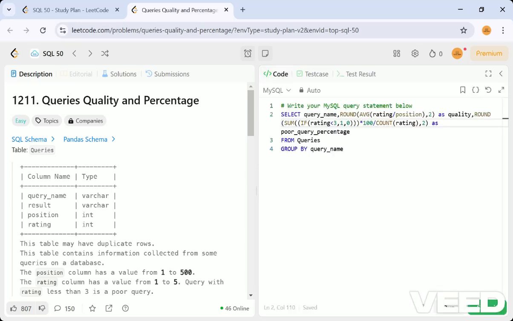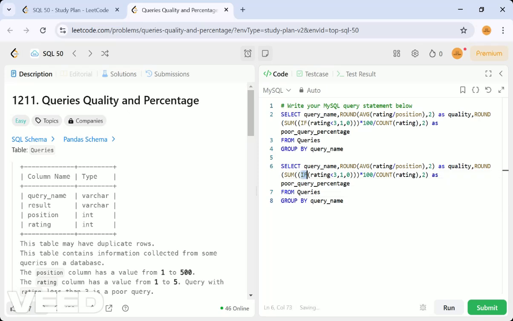The same query you can also write in another way. Instead of using the IF condition, you can also use CASE here. Let me show how we can write it with CASE. We will have WHEN with the condition we wish to mention, and then THEN return one, otherwise ELSE zero, and then we have to END the case, right?